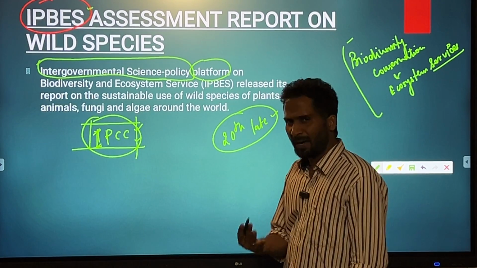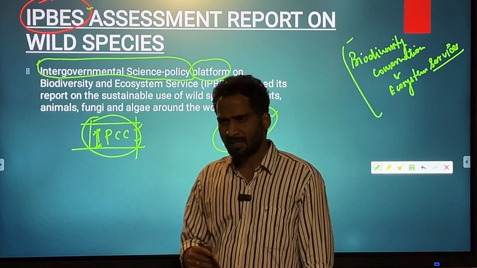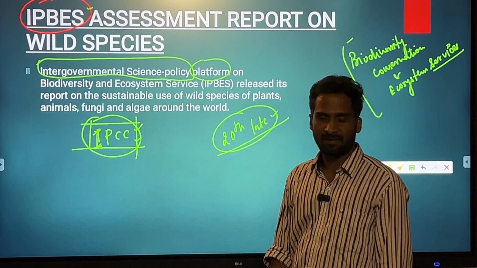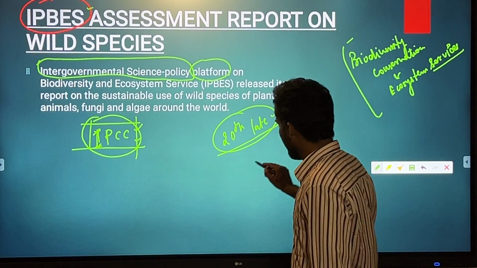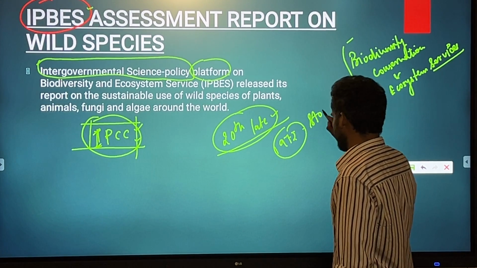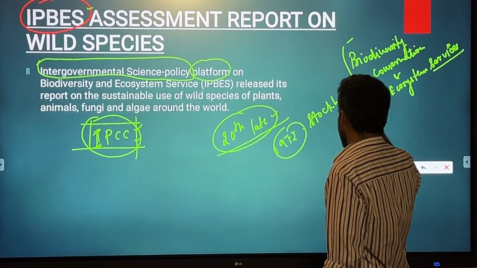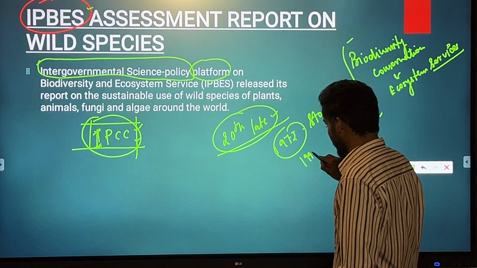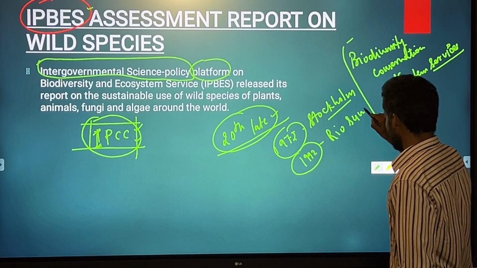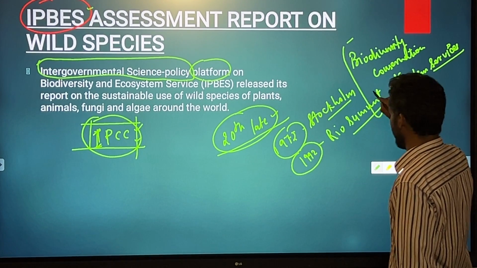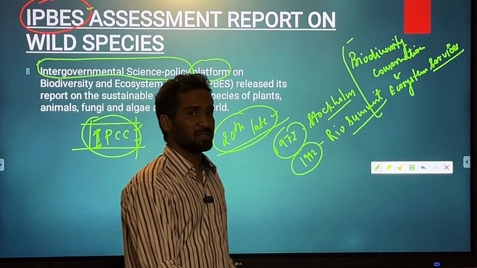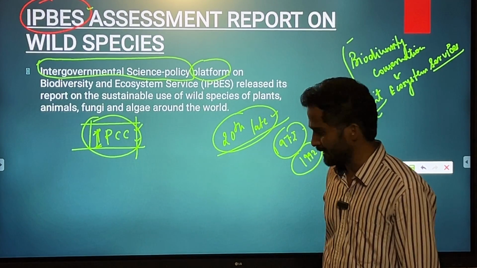So in order to minimize those problems, a number of developments related to environment happened in late 20th century. If you remember, the 1972 Stockholm Conference, and then in 1992, this one is very important, the Rio Summit, which is also called Earth Summit, and its formal name is United Nations Conference on Environment and Development.